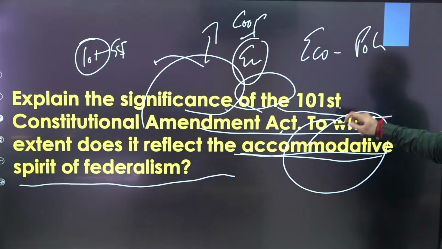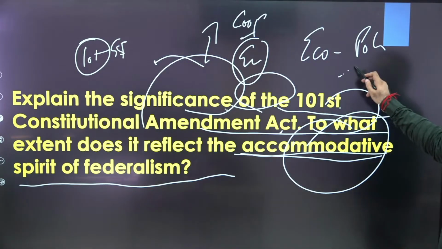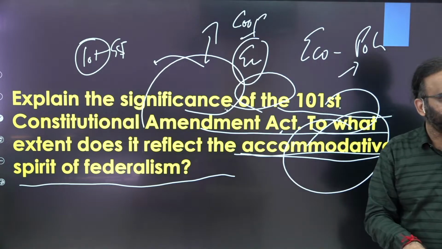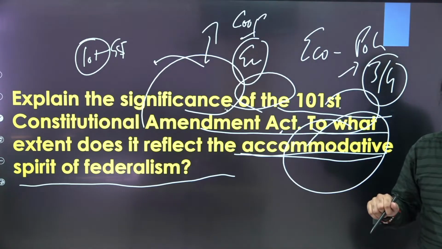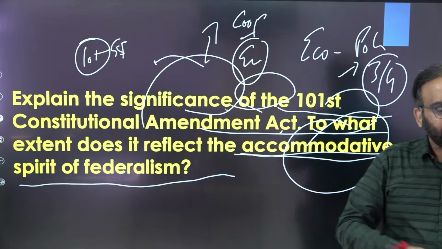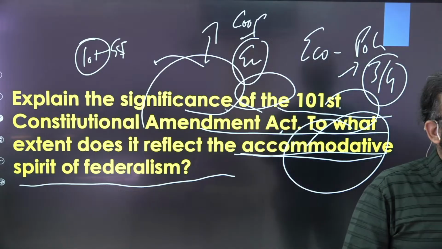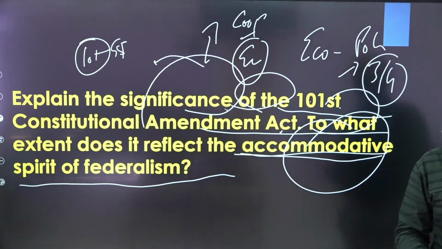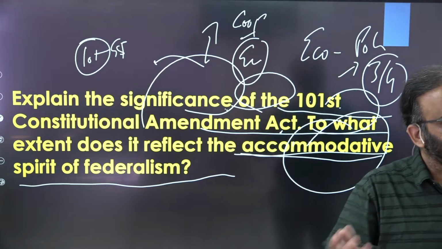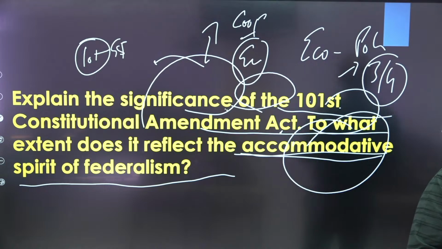For that, the tail word is 'to what extent'. So you need to write arguments in favor and against. So how it promotes that both center and states are getting together, and decisions will be taken by a 3/4 majority in the GST Council, right? And there will be uniform taxation throughout the country, and it will benefit more the consumer states, like the backward states of the country, right? And there is integrated GST for interstate trade that basically ensures that interstate trade is facilitated and so on.